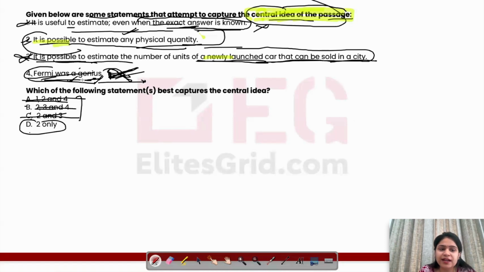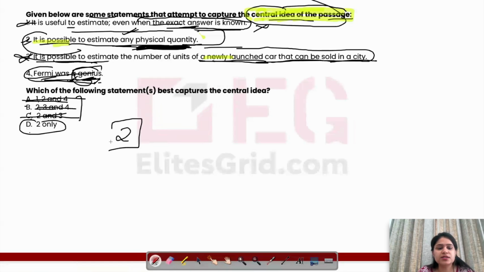But the entire thing was not that he was a genius, otherwise only his things would be discussed, and we wouldn't be on this topic. The whole passage revolves around this topic. If it was that he was a genius, then we might be talking about his different achievements, different topics, and we haven't done that, right? When he was born, he was like this. When he started teaching, he was like this. He became a scientist, was like this. We're not focused on his autobiography. We're more focused on the concept of estimating things. That is why only the second statement is correct. So answer is D, 2 only.